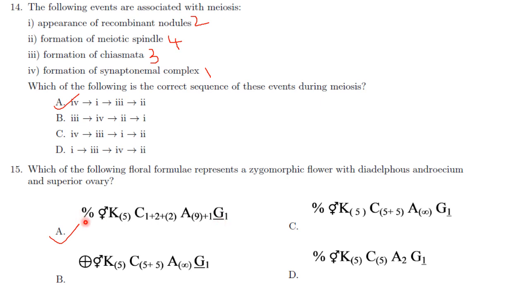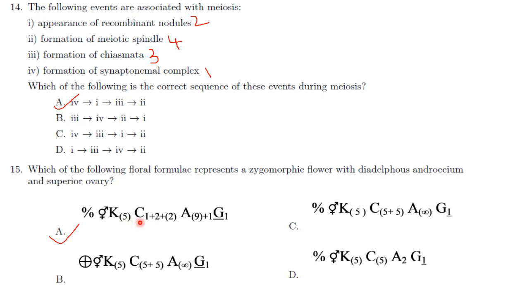So I will explain all of these. This percentage symbol means the symmetry of the flower is zygomorphic. This symbol means it is bisexual flower. K5 means K indicates calyx and 5 sepals are there, and in brackets they show that they are united with each other.